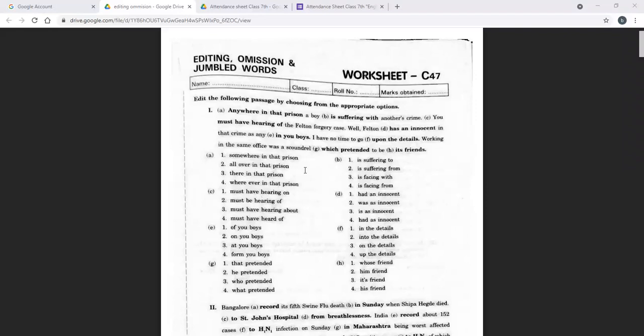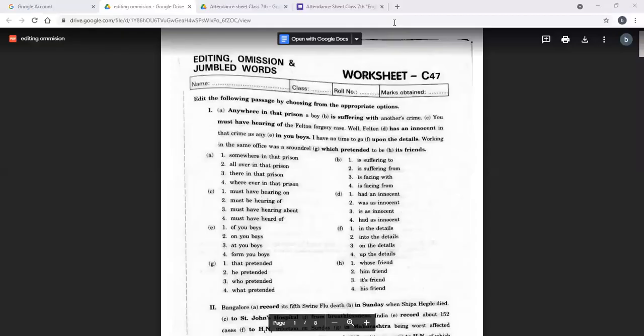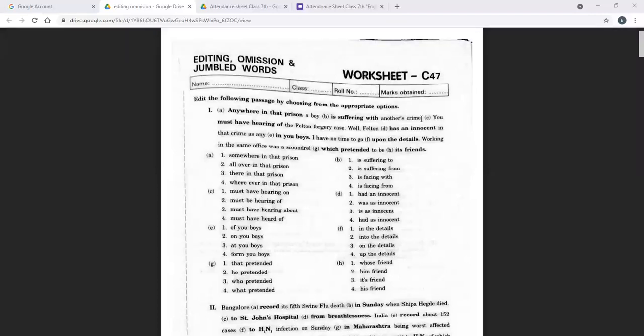Now the points in which we generally do editing and omission, the points of correction, are the tenses. You have to make sure that you are using the correct tense throughout the paragraph. Then you are using the correct set of pronouns.